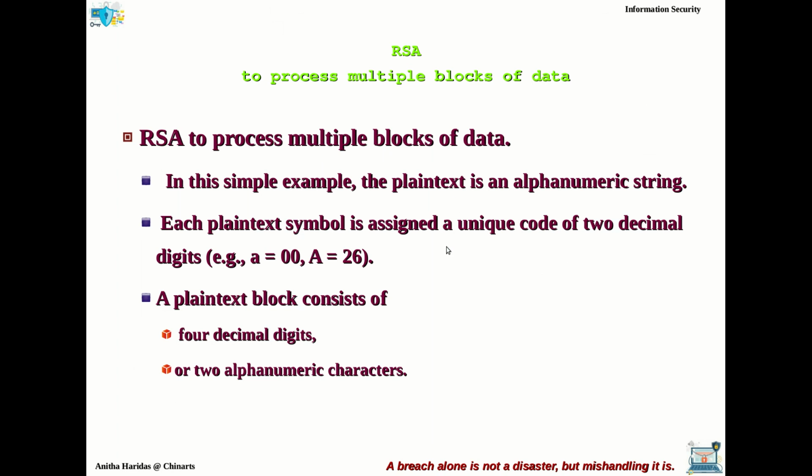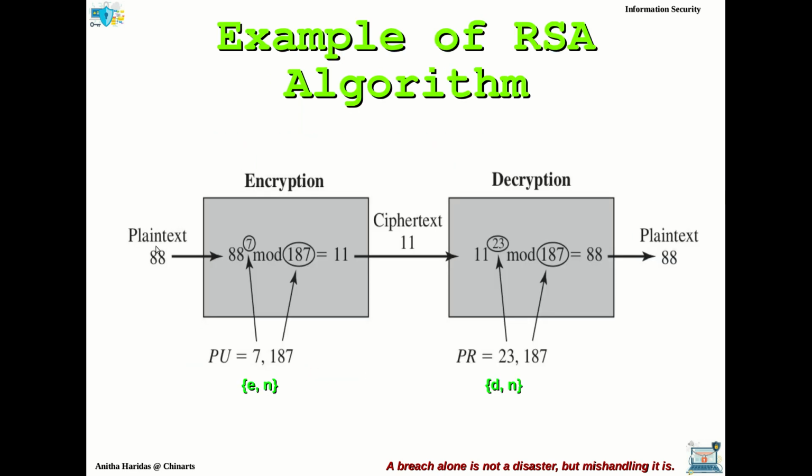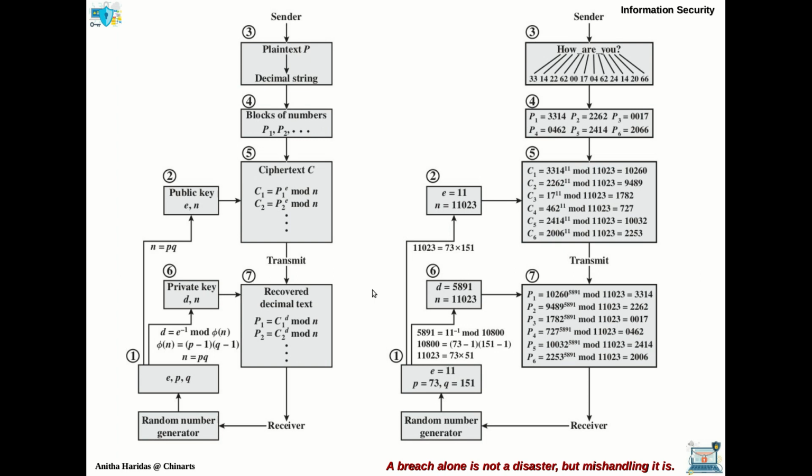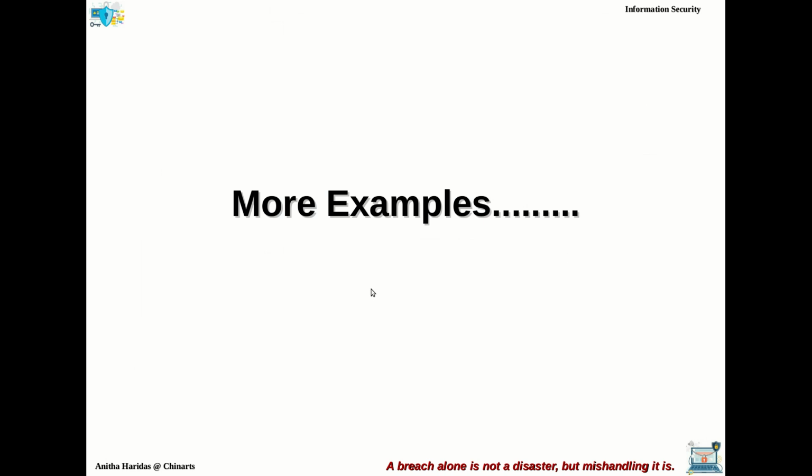The only point to be remembered here is that each plain text symbol will be represented with 2 decimal digits. Therefore, each plain text block consists of 4 decimal digits, which is equivalent to 2 alphanumeric characters. That is why here we are having 2 alphanumeric characters, 8 and 8. With that we are completing the description of the RSA algorithm with an example, and we also discussed multiple block processing. We will discuss more examples in the upcoming video.